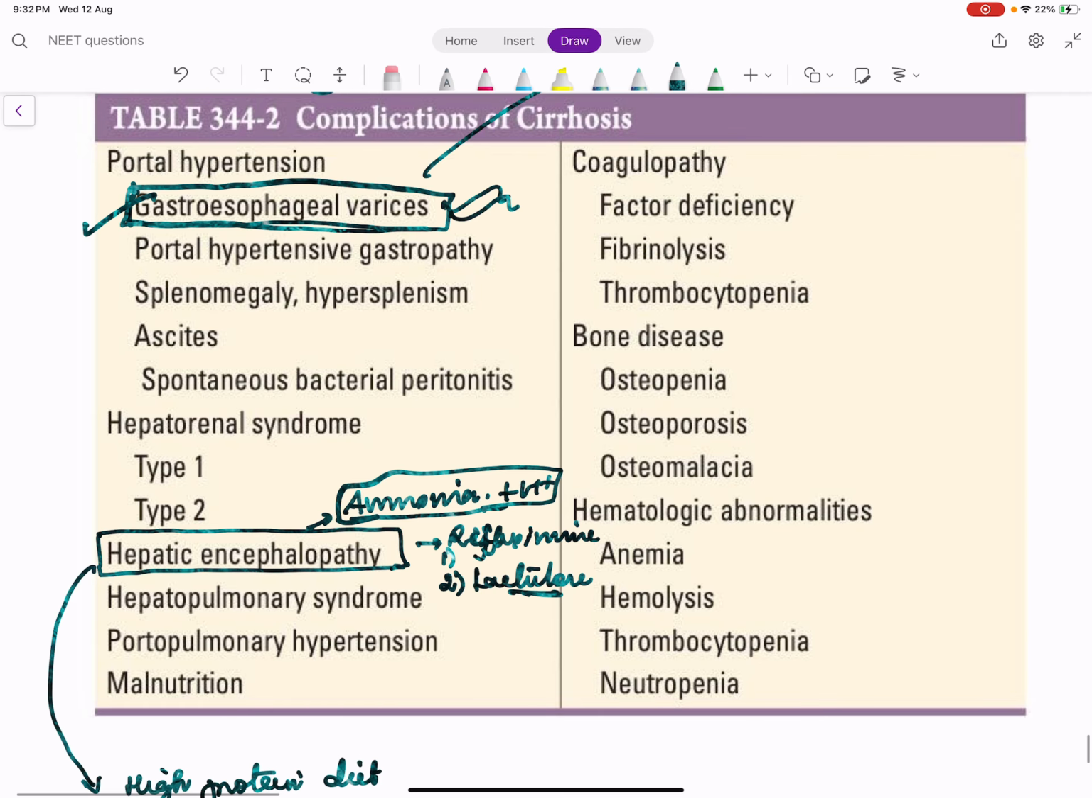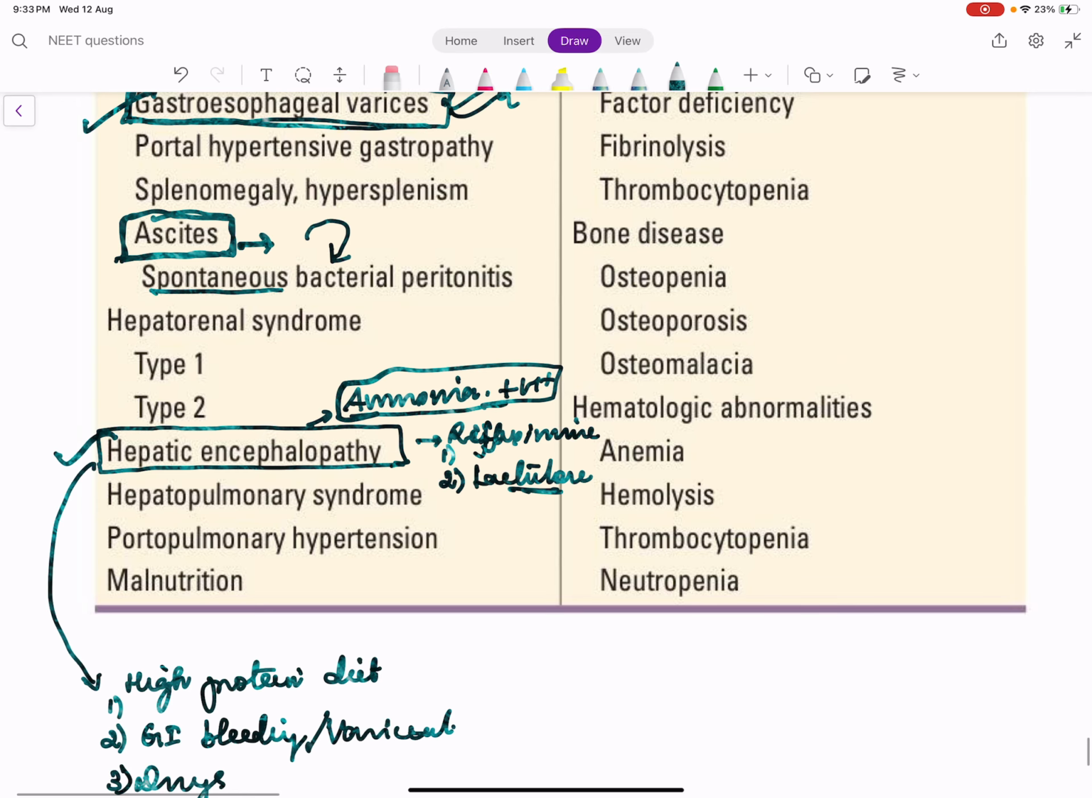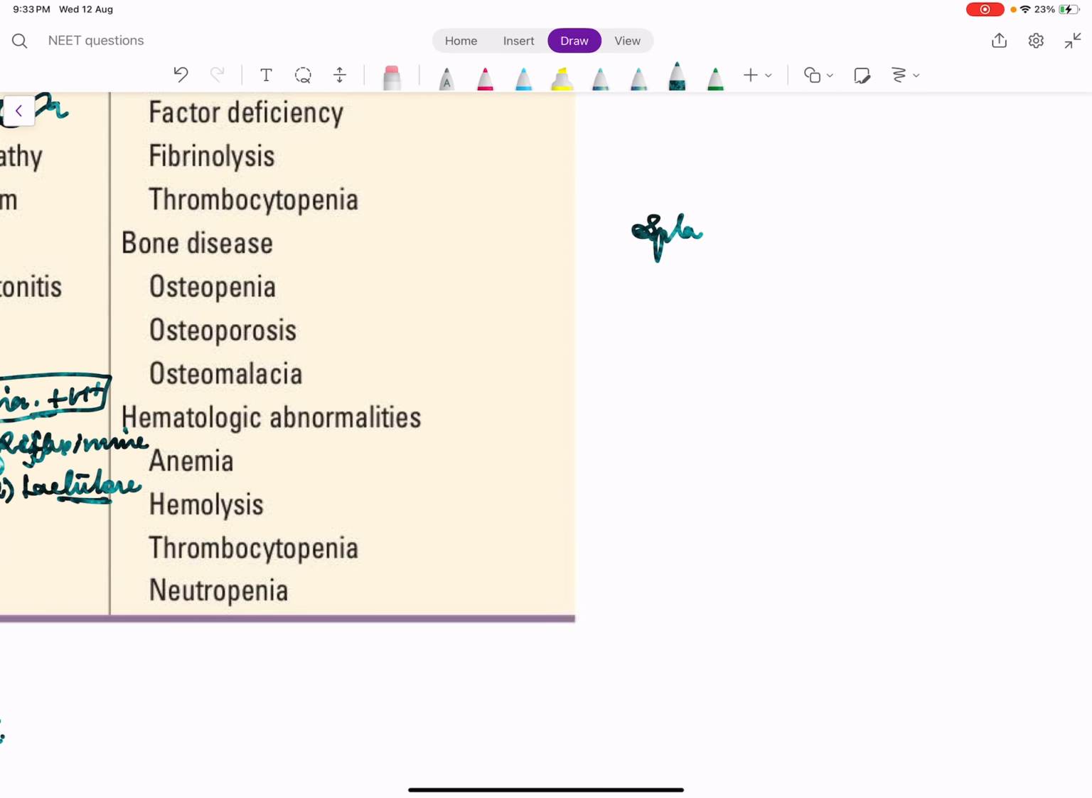So one is the varices, next is the hepatic encephalopathy, next is ascites. Because when portal hypertension occurs, because of this change in pressure, fluid will leak into the abdomen. That is called ascites. When this ascites becomes infected with bacteria, we call it spontaneous bacterial peritonitis. We have some other rare syndromes also, like hepatorenal and hepatopulmonary syndromes. All this occurs because of a process called splanchnic vasodilation.